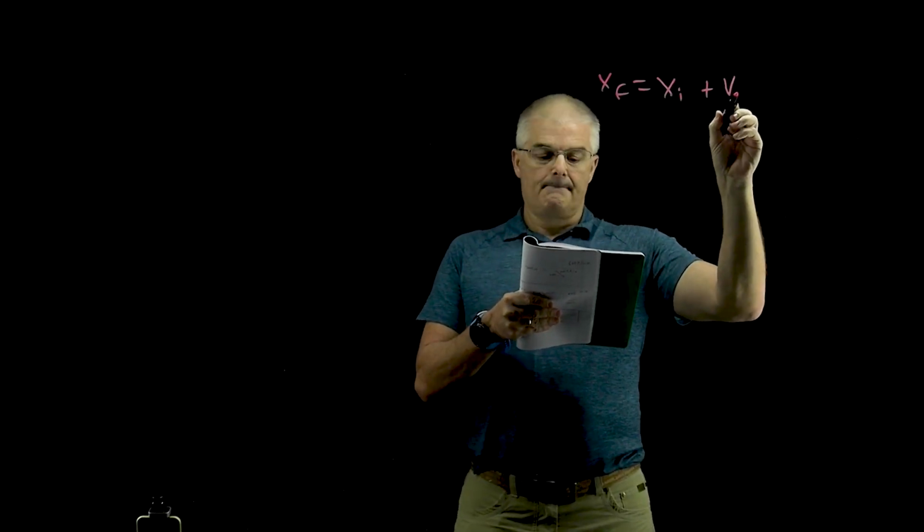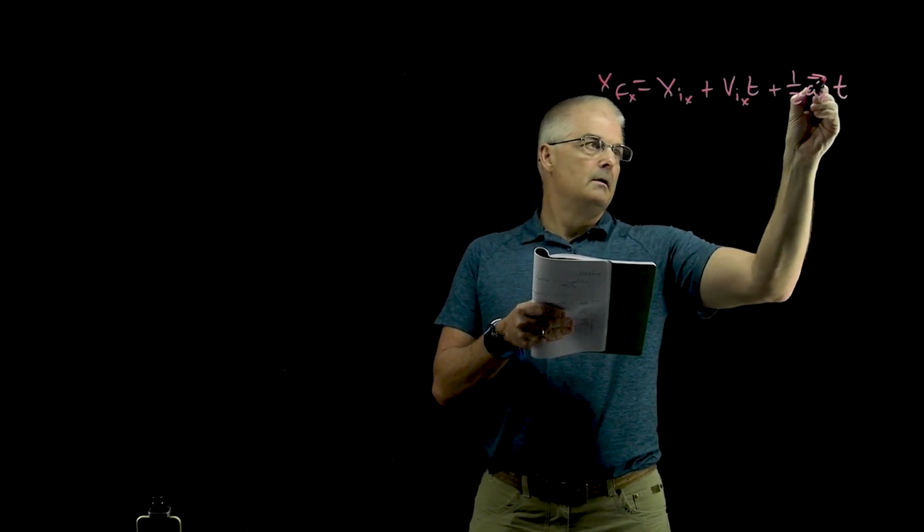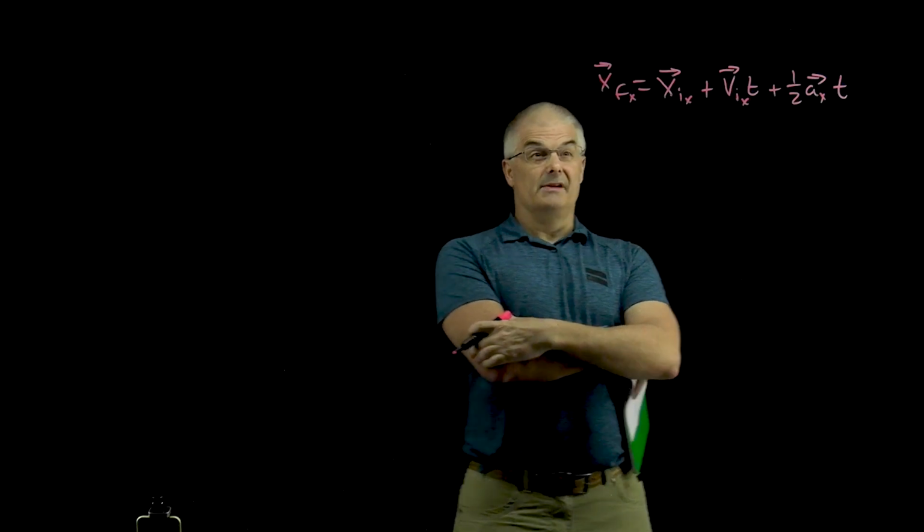I'm going to do this in the x direction, though it actually applies to all directions. Let me write out the first equation, and we'll talk about what it means. Now this is a very fancy equation with lots of letters and numbers.